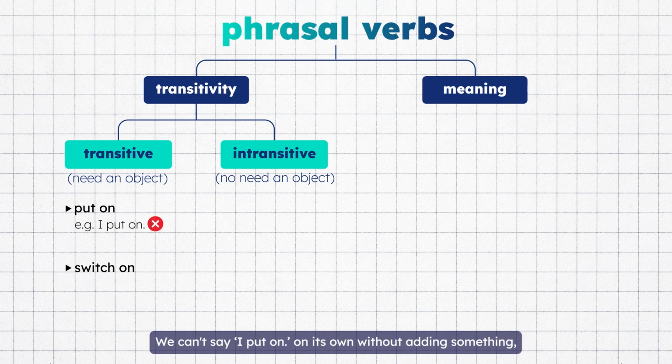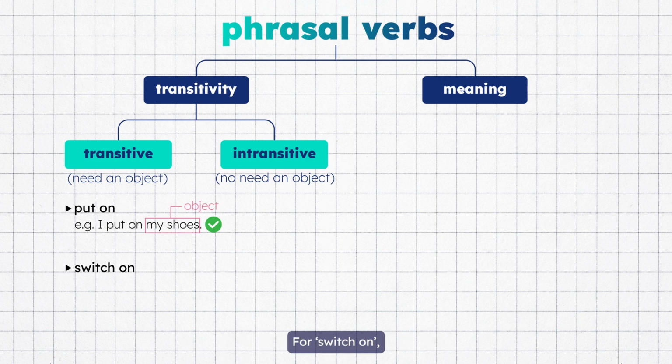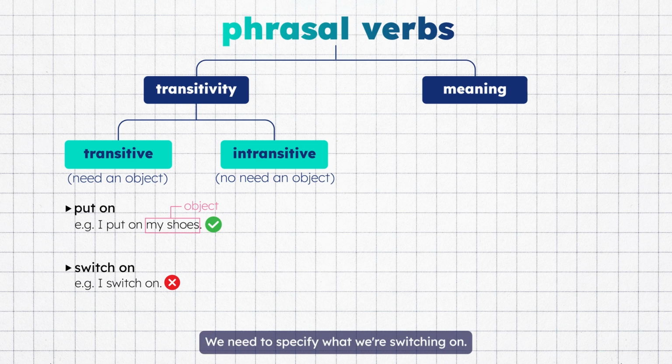We can't say I put on its own without adding something, as the meaning of the sentence is incomplete. You put on what? I put on my shoes. That means I wear my shoes. For switch on, similarly, if we just say I switch on, the sentence lacks clarity. We need to specify what we're switching on. I switch on the light. That means I turn on the light.